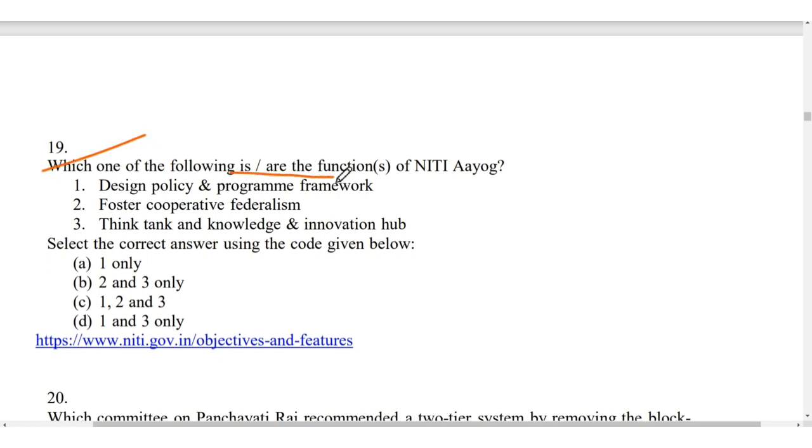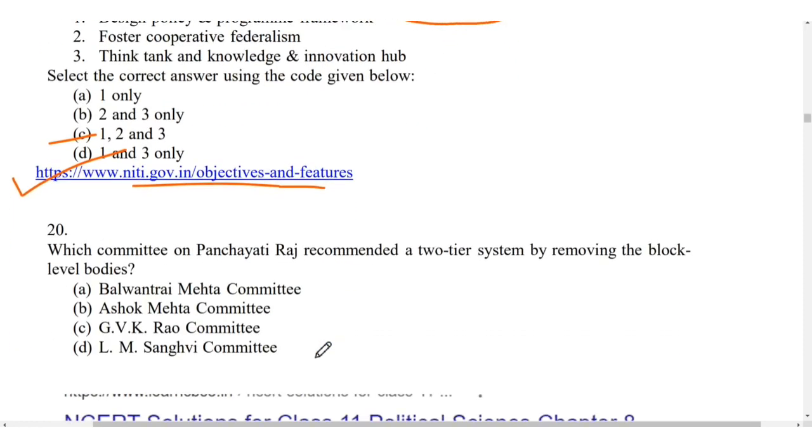Which of the following is/are the function of Niti Aayog? So this is again from the government scheme as well as the current affairs. The answer is 1, 2, 3. All three are correct. So you can follow this if you want to read more about the objective as well as the features of Niti Aayog.